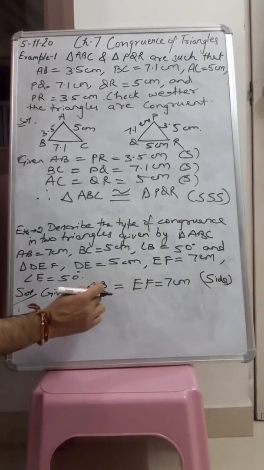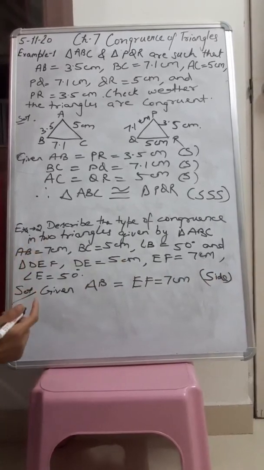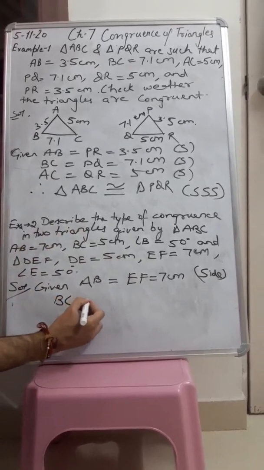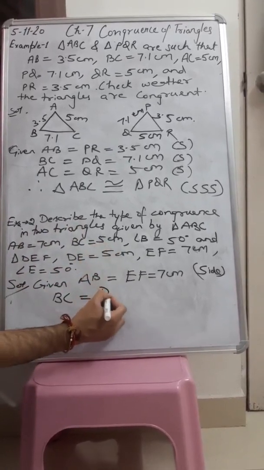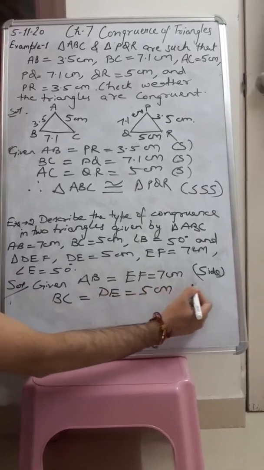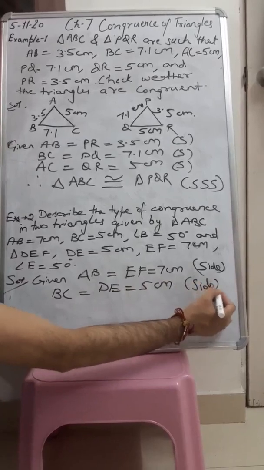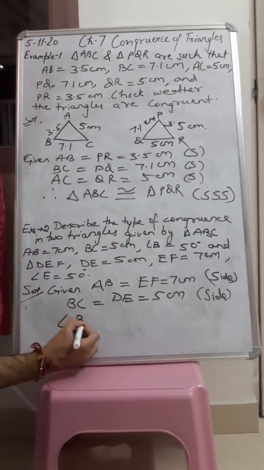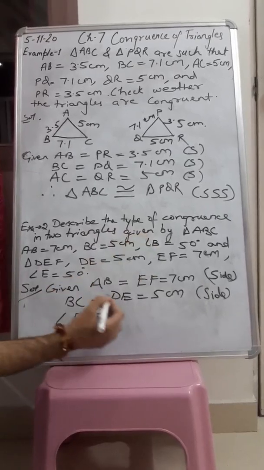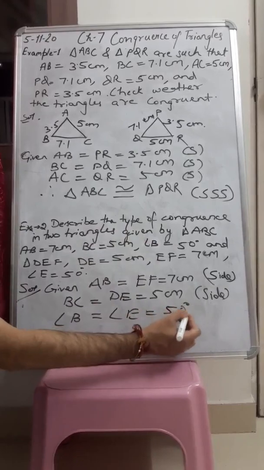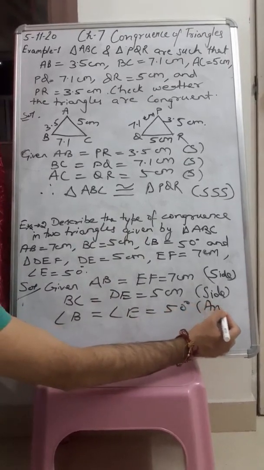That means given AB equal to EF, and we have also been given that BC equal to DE, that is 5 centimeter. This is also a side, and we have been given that angle B equal to angle E, that is 50 degree, that is the angle.